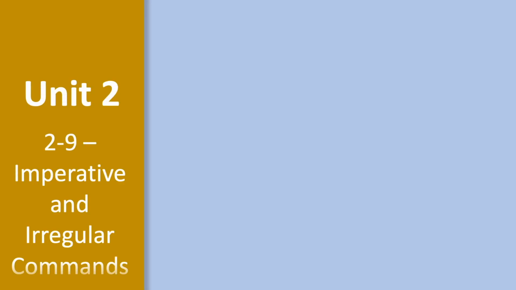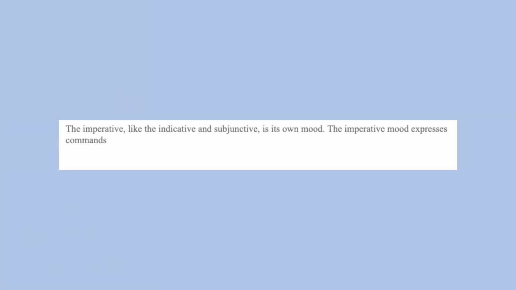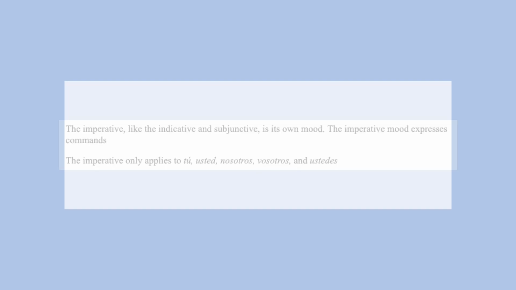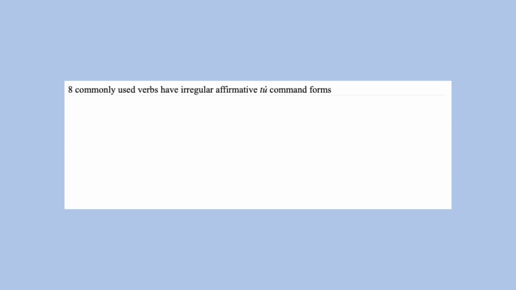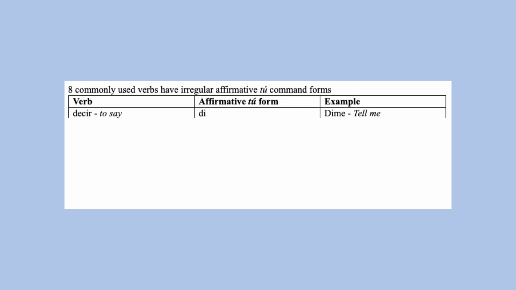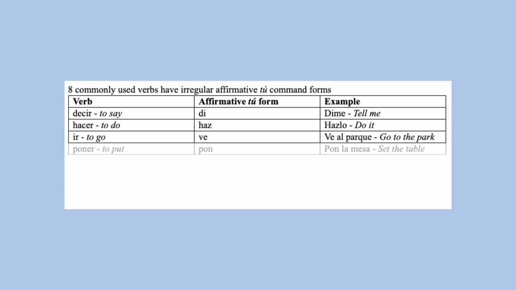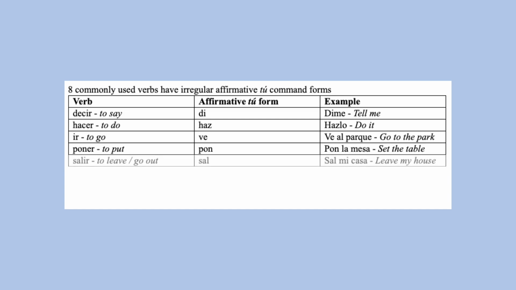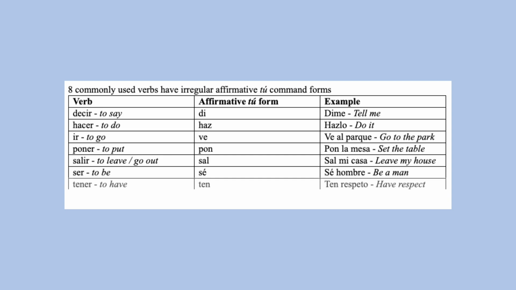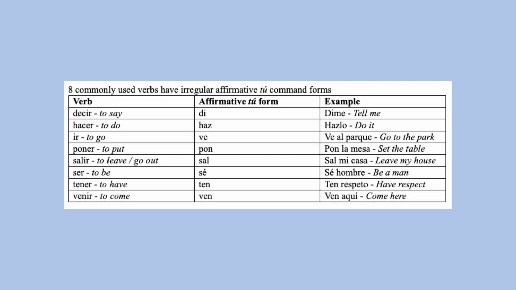Next are irregular commands under the imperative mood. The imperative mood expresses commands and only applies to tú, usted, nosotros, vosotros, and ustedes. These 8 verbs have uniquely irregular affirmative tú command forms: decir, di; hacer, haz; ir, ve; poner, pon; salir, sal; ser, sé; tener, ten; venir, ven.